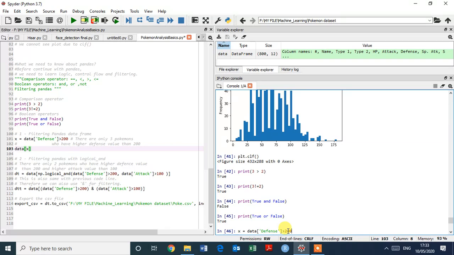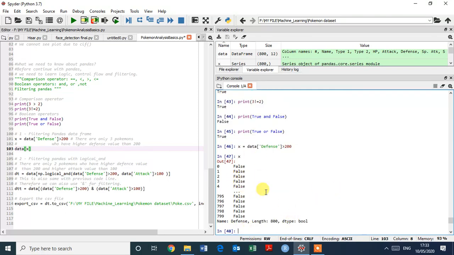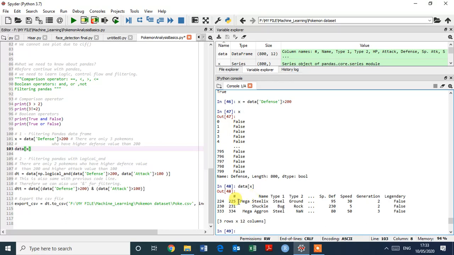Okay, and enter. Just type X here. Let's see. So okay, just type data and in brackets X and enter. Okay, so now there are only 3 Pokemon who have a higher defense value than 200.